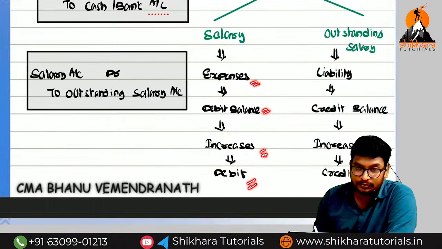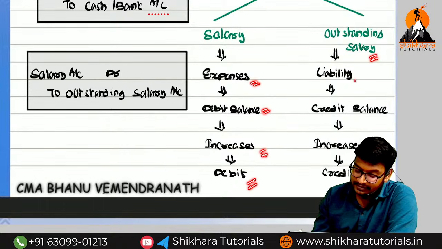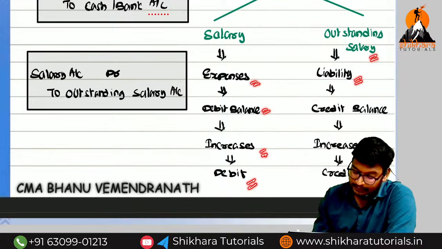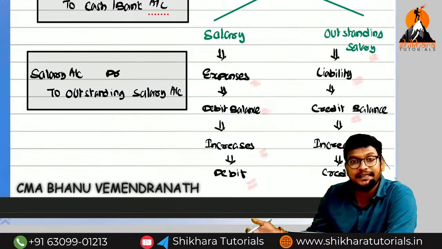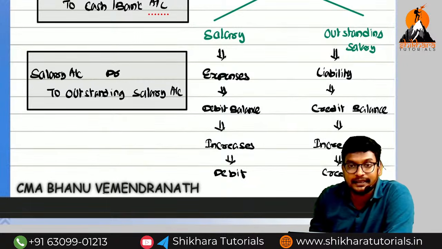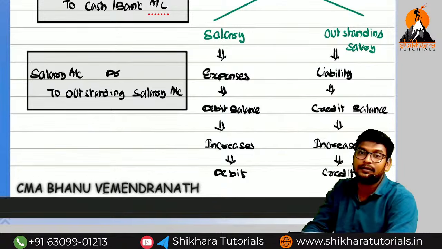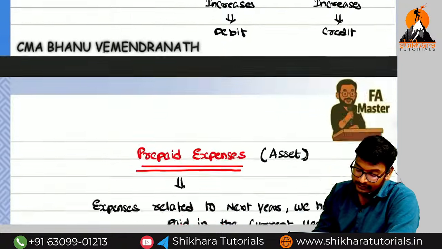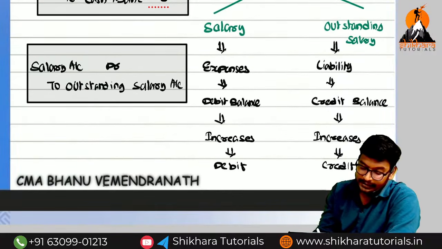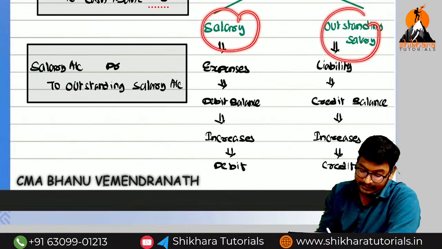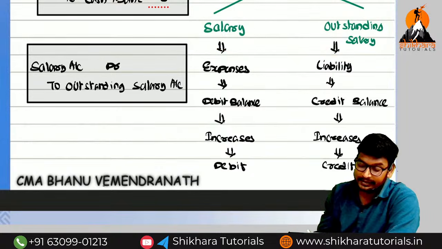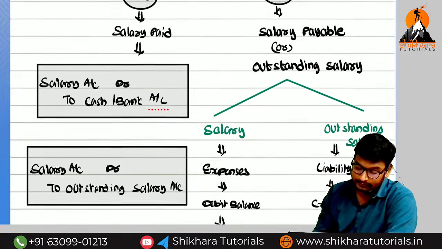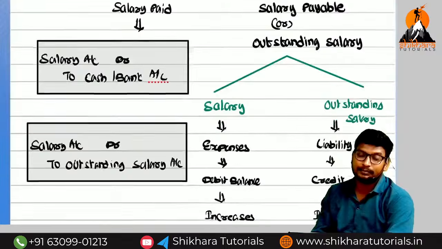So what do we need to do? Debit. Outstanding expenses, is it an asset or liability? Liability. Having which balance? Credit balance. So the liability increases now. Previously we did not have any outstanding salary, now only we have outstanding salary. Increases means what we need to do? Credit. So what is the entry? Salary account debited to outstanding salary account. What is the amount? 4 crores. 8 crores is the payment amount.